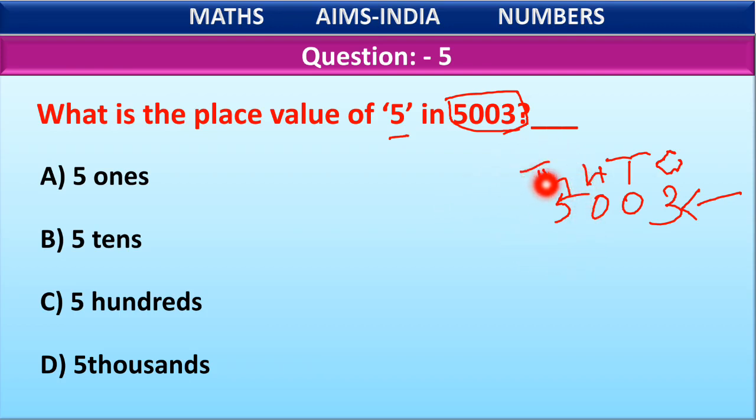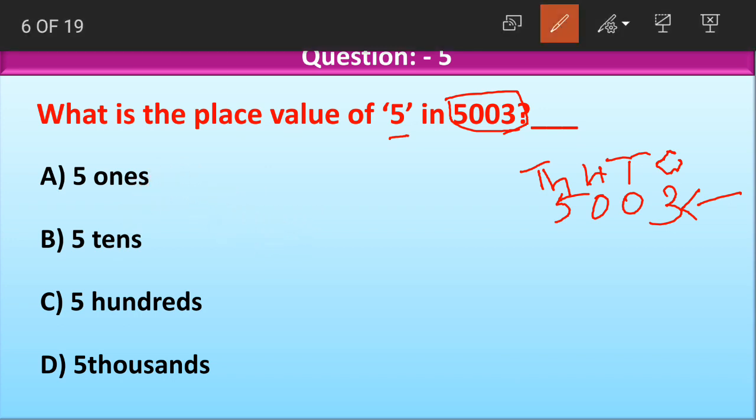Here, which is in thousands place. 5 is in thousands place. Now what will the place value of 5 become? 5 is in thousands place, so its place value becomes 5 thousands. Yes, 5 thousands. Now which option here reads as 5 thousands? Option number D, which is 5 thousands.